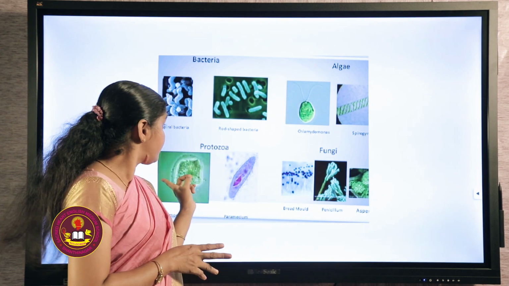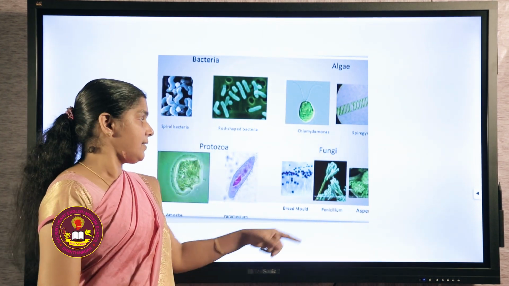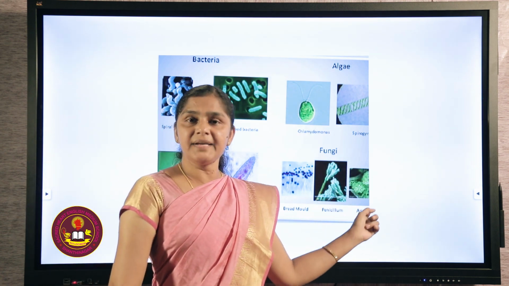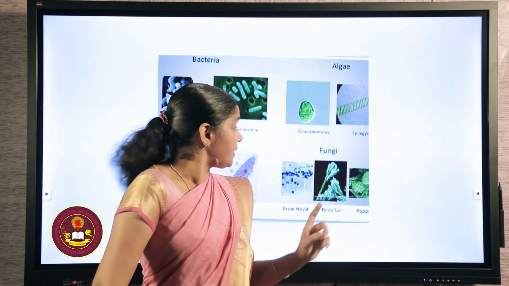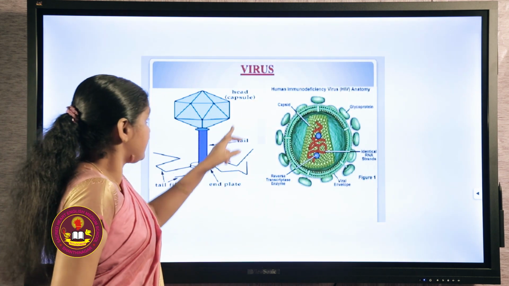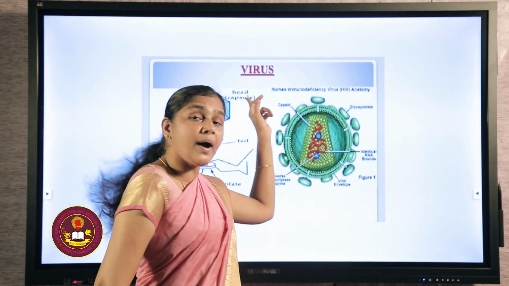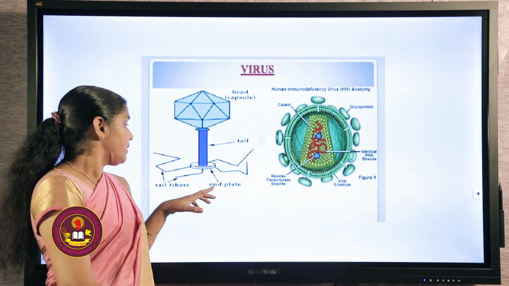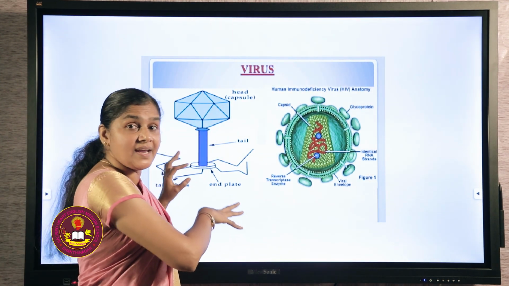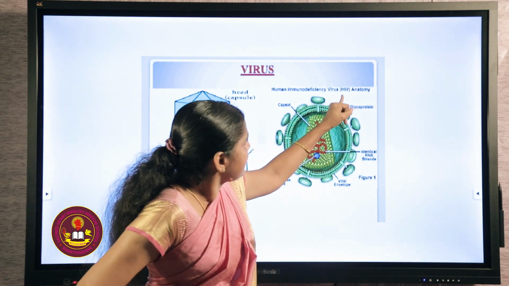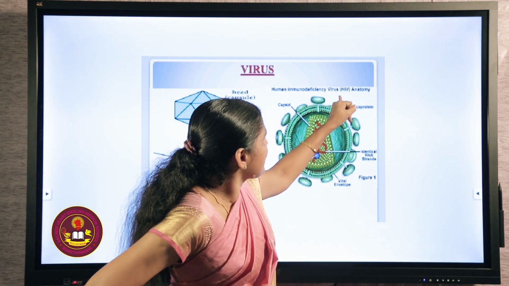These are the examples for protozoan. Next one, fungi: bread mold, penicillium, aspergillus. All these are examples for fungi. Next one, virus. This virus has mainly two parts, a head part and a tail part, and using this tail part it attaches to the substratum. Here you can see the example, HIV.